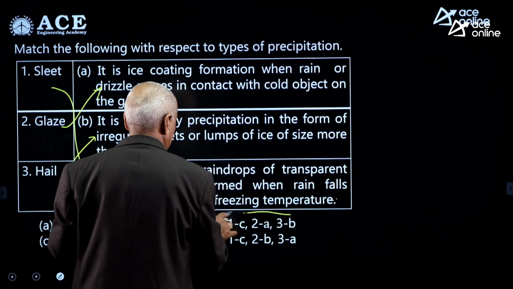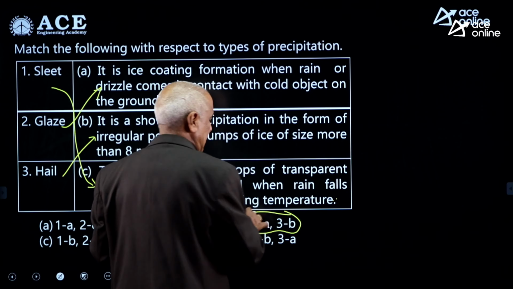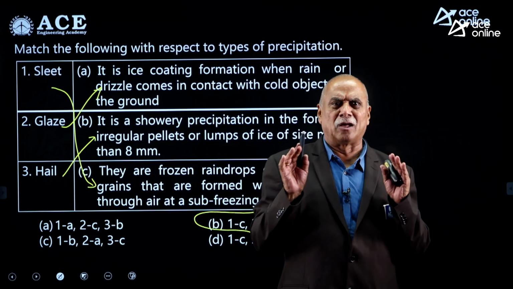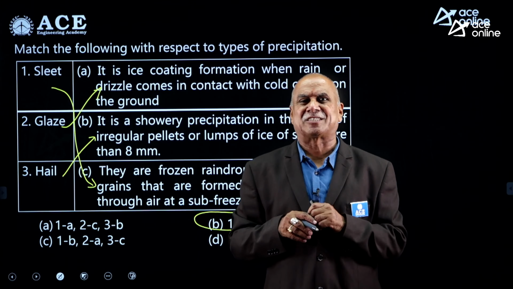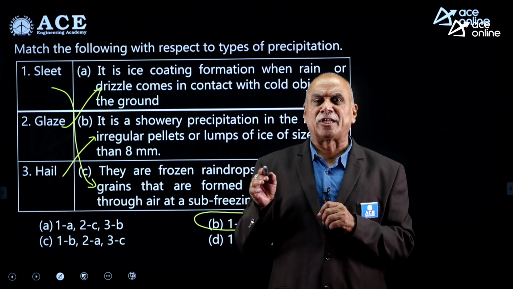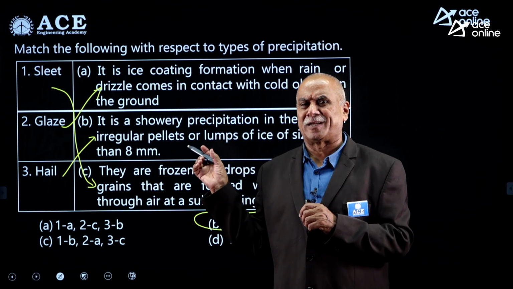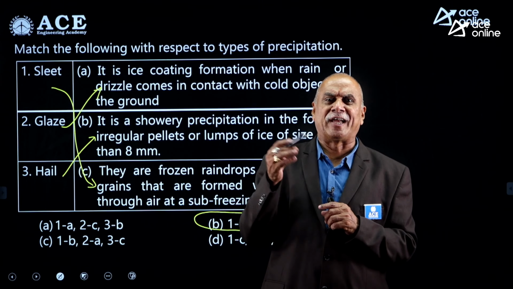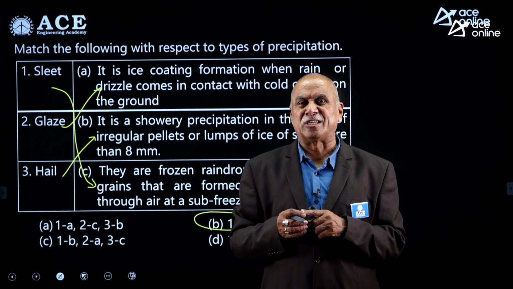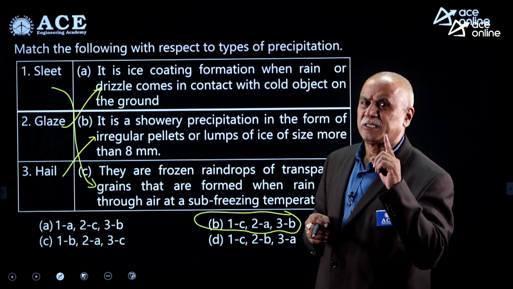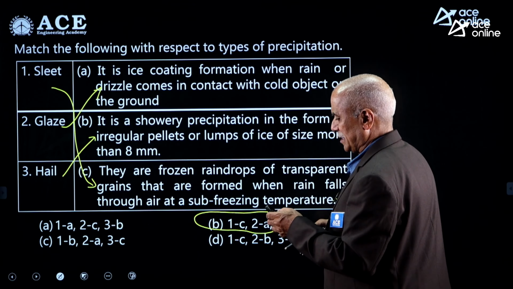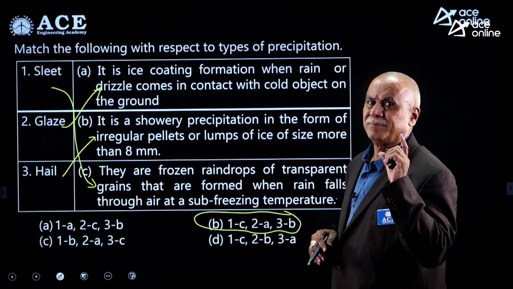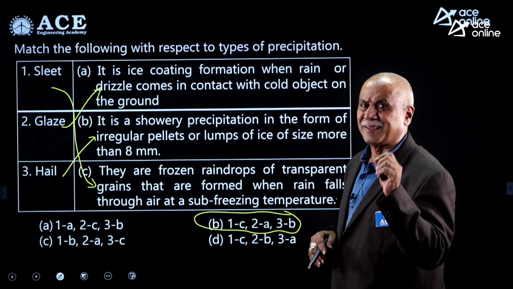My dear friends, you have to remember the definitions a little. Precipitation is liquid precipitation, frozen precipitation. Frozen precipitation includes snowfall and other types of precipitation. More than 15 types of frozen precipitation is there. Liquid precipitation is only one, that is rainfall. It is a good question. Informative. Informative means you have to remember the answer.